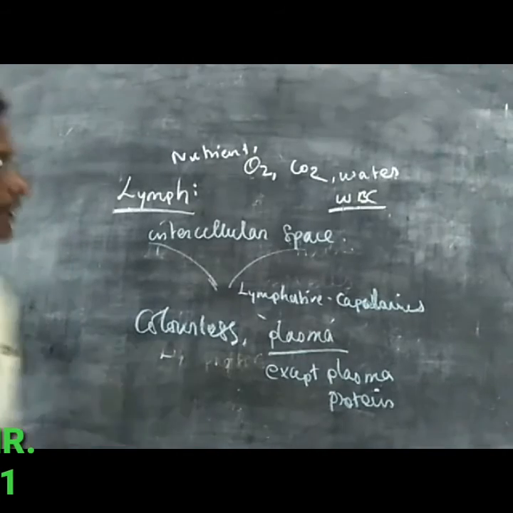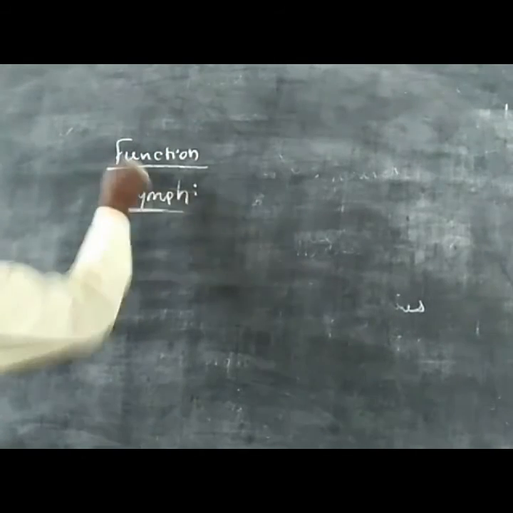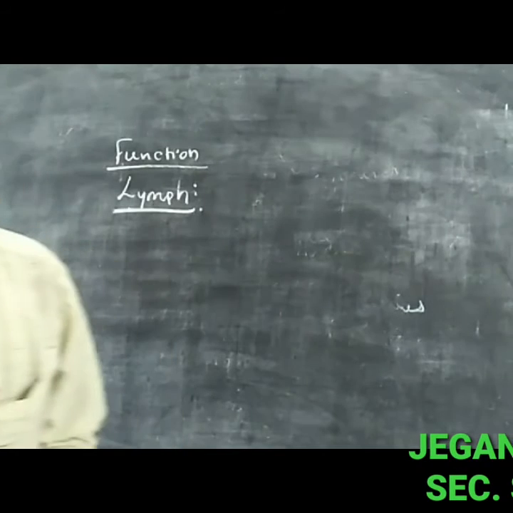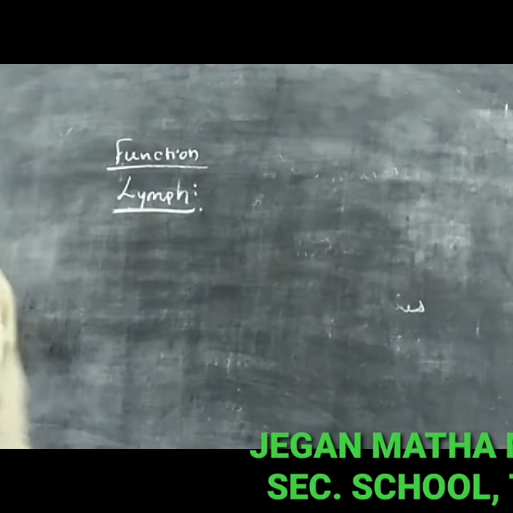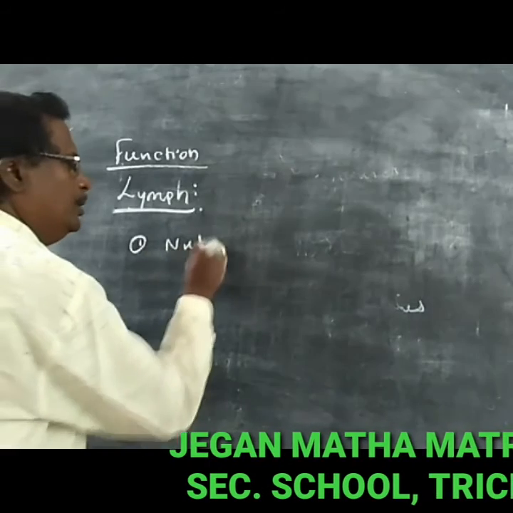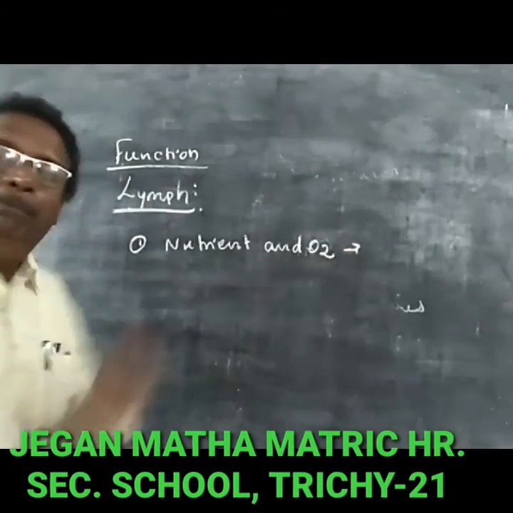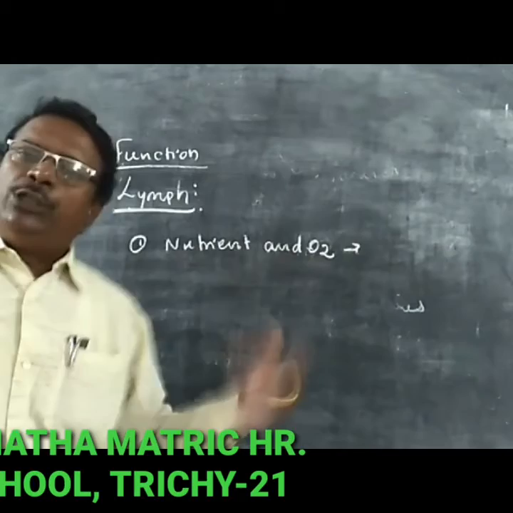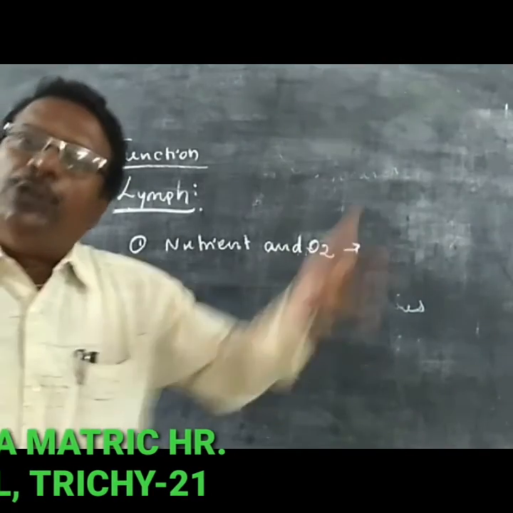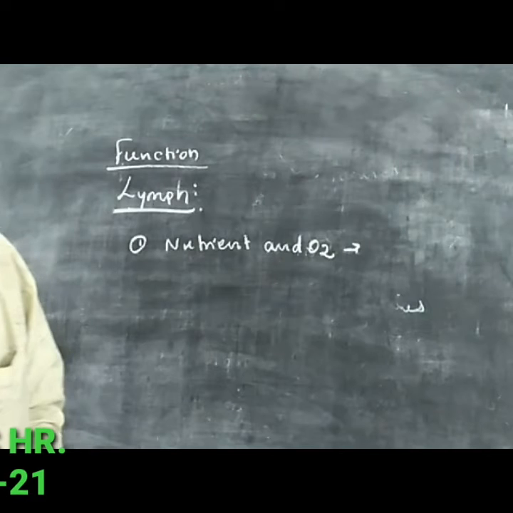What are the main functions of lymph? First point: to supply nutrients and oxygen to those parts the blood cannot reach. The lymph transports the nutrients as well as the oxygen.